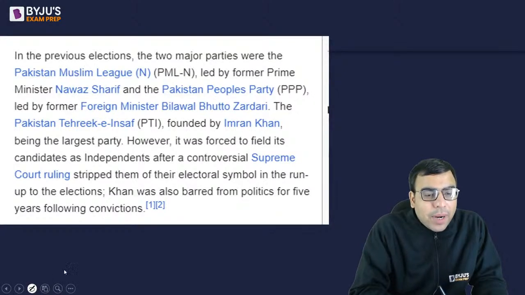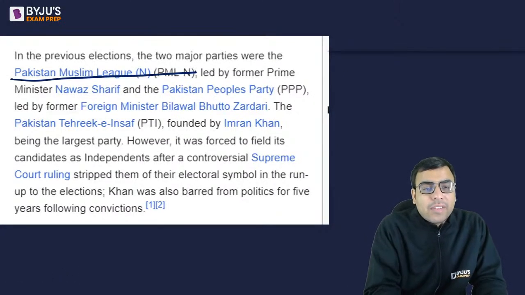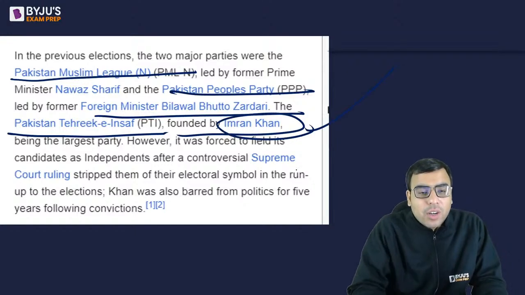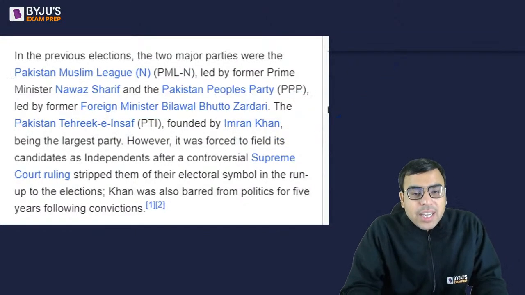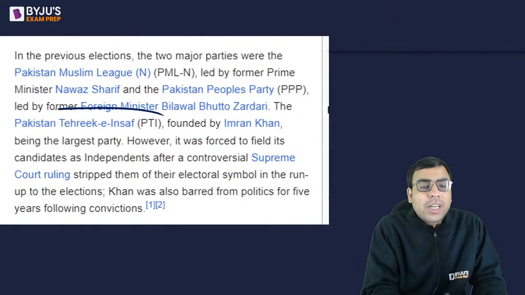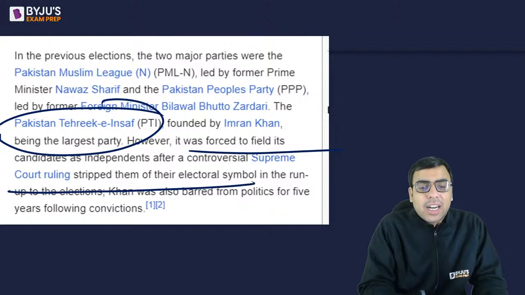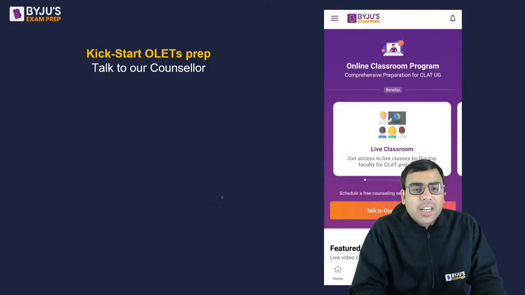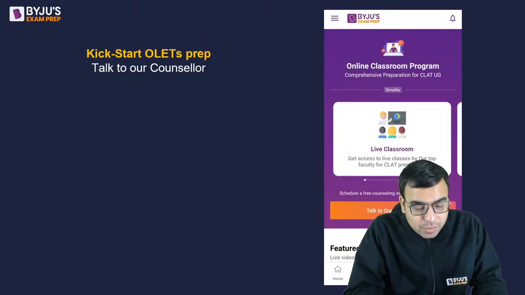So these are the political parties. आप देख सकते हैं, PMLN is there of Nawaz Sharif, then Pakistan People's Party of Bilawal Bhutto, then PTI of Imran Khan and all. Okay. So just have an idea. The Supreme Court of Pakistan actually stripped them of their electoral symbols. So PTI was not allowed to fight election directly. He was barred, मतलब stopped from politics for 5 years, following his conviction. Okay. Yes.